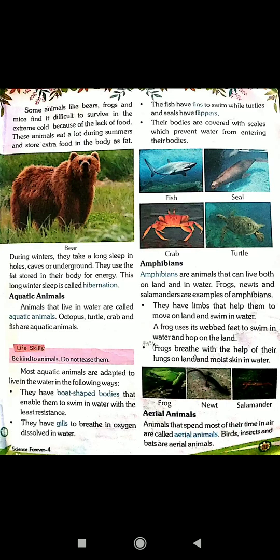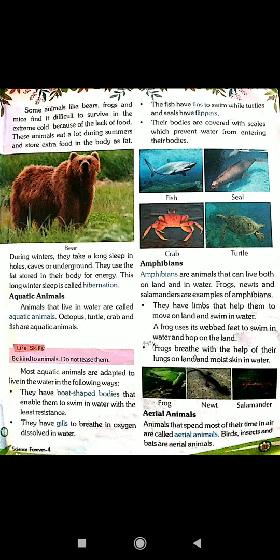Most aquatic animals are adapted to live in the water in the following ways. They have boat-shaped bodies that enable them to swim in water with the least resistance. They have gills to breathe in oxygen dissolved in water.